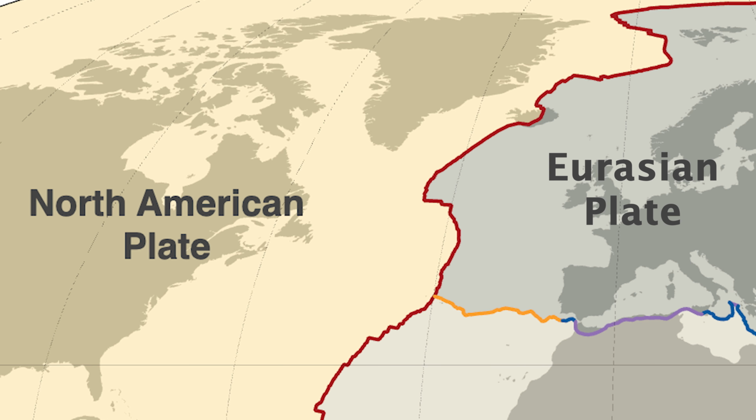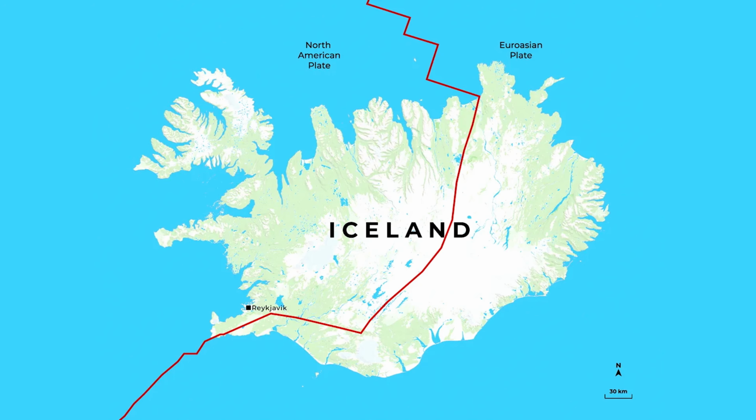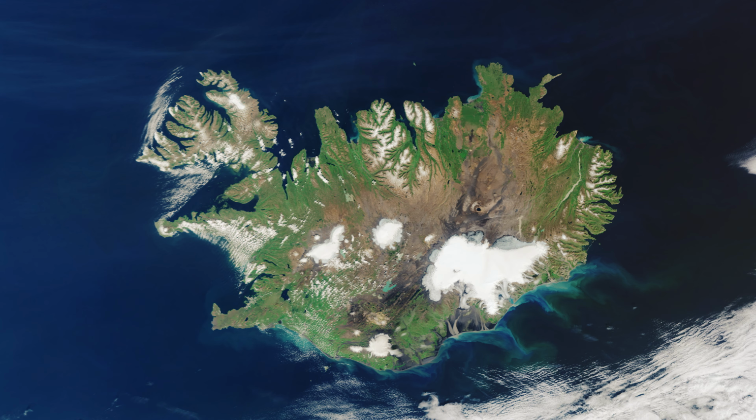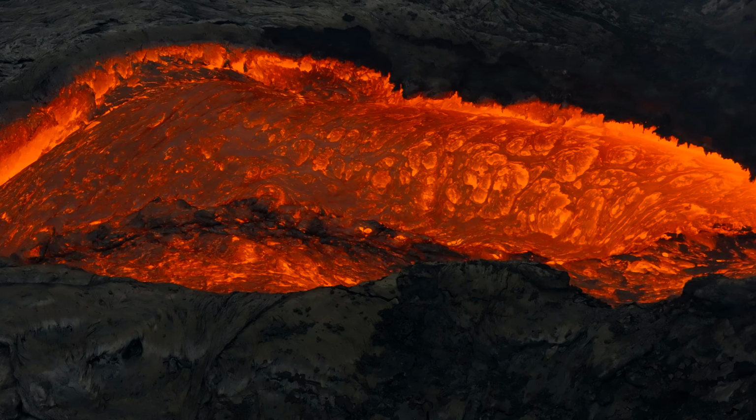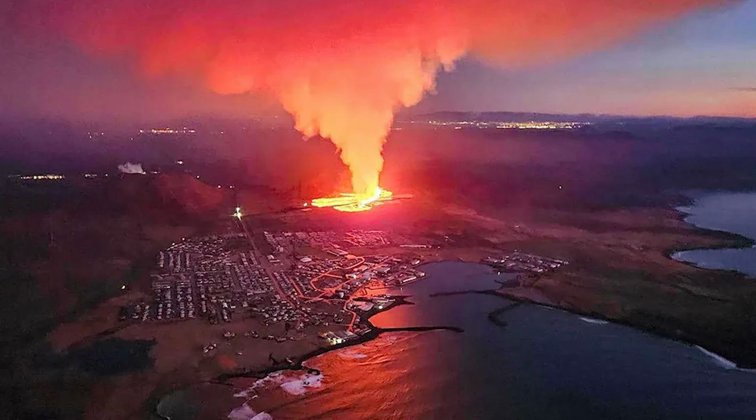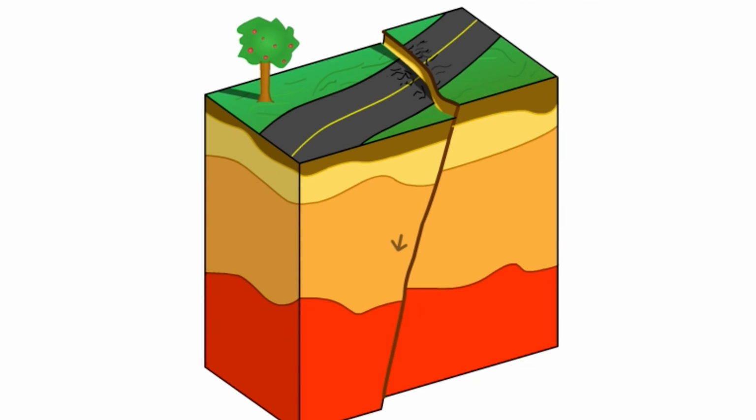An example of this is the North American Plate and Eurasian Plate diverging from each other, creating Iceland. This is the reason why Iceland is so volcanically active. Divergent boundaries are home to normal faults.